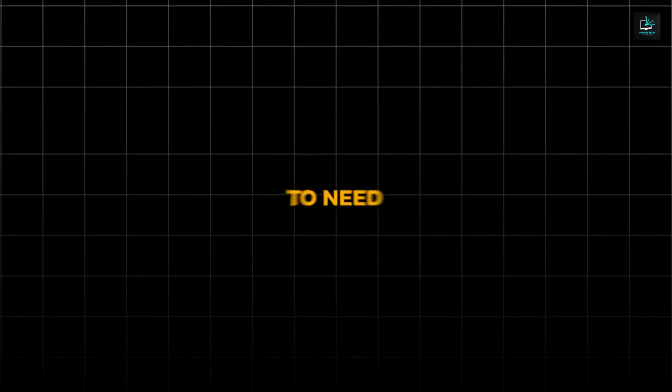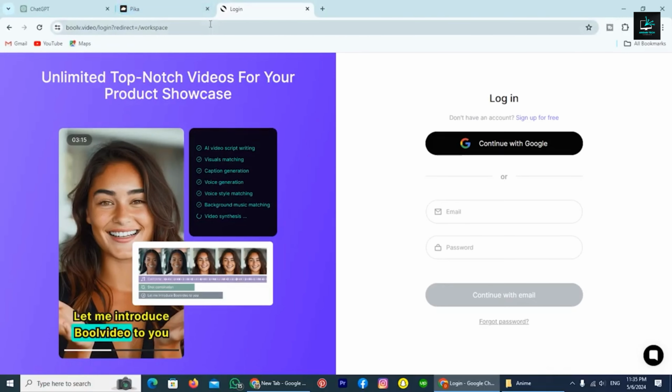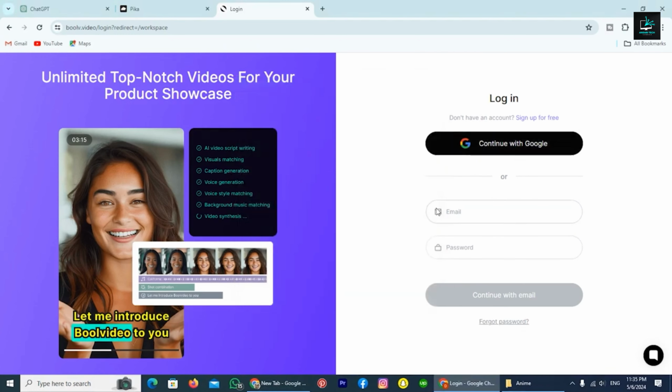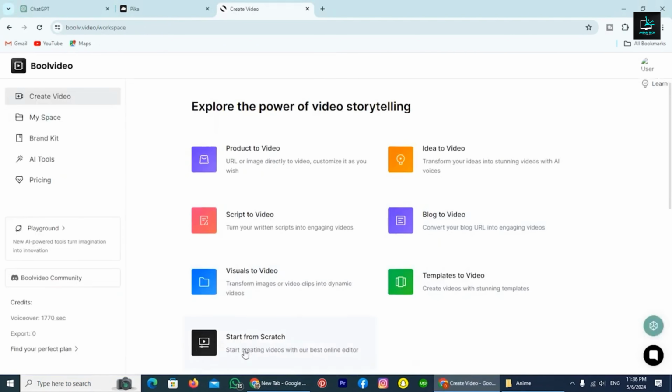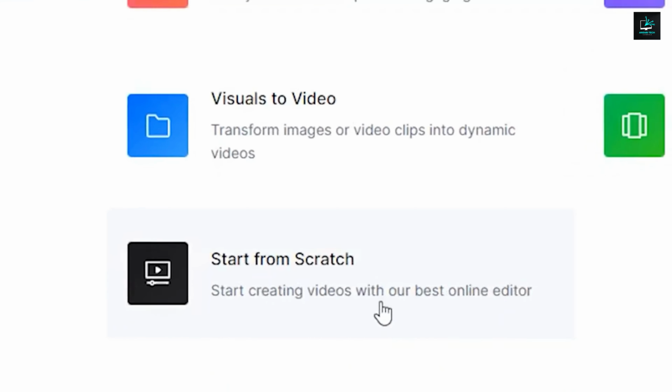Now let's add everything together into one video. For this, we are going to need editing software. We are going to use Bull Video. You will find the link down in the description. First, go ahead and log in with your Google account. Once you are on the dashboard, select the Start from Scratch option so you can edit the video from scratch.